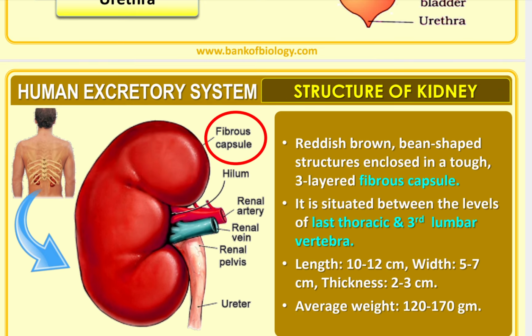Here you can see it is covered by a 3-layered fibrous capsule. Remember, our kidney is covered and enclosed by a tough 3-layered fibrous capsule. Remember the term, questions are asked.